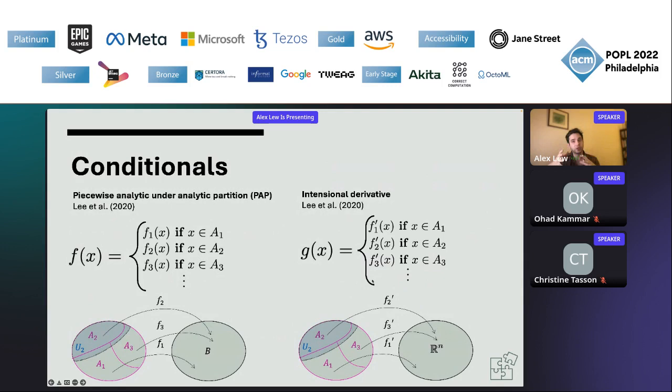Li et al. also introduced the idea of an intensional derivative of a PAP function. If f is a PAP function, and if there exists some piecewise representation of f for which g is its piece-by-piece derivative, we call g an intensional derivative of f. You say an intensional derivative because intensional derivatives are not unique. There are many ways of writing f down as a piecewise function, each of which might lead to a different intensional derivative. But any two intensional derivatives are going to agree up to a measure zero set of inputs.